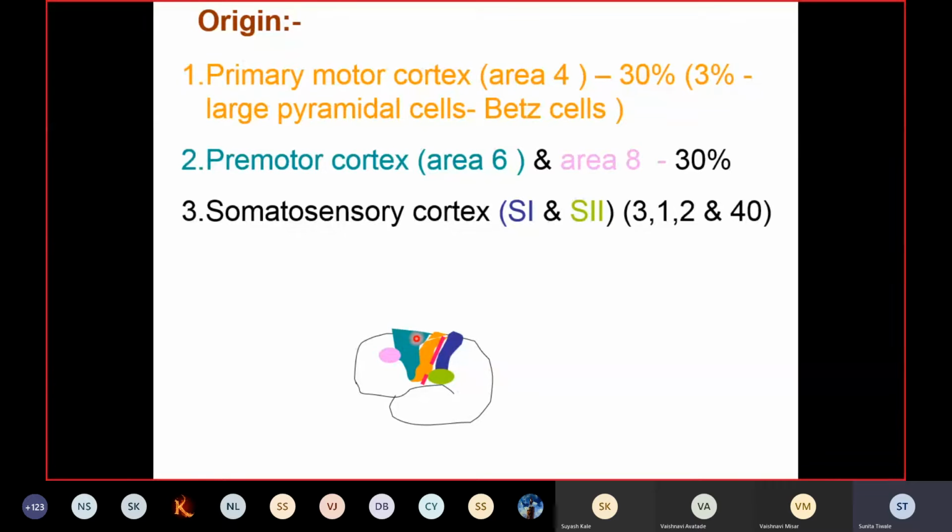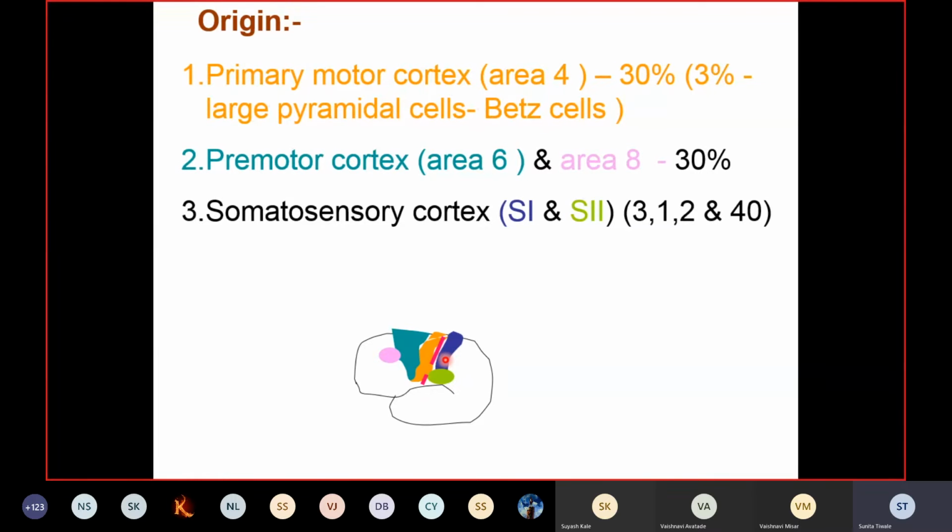Now there is one more area which lies behind the central sulcus. Behind that, you can see one more area which is called the postcentral gyrus, and that is forming the primary somatosensory cortex, which you have studied in the ascending tracts. So the final destination for all the sensation modalities is that they will terminate in this postcentral gyrus.